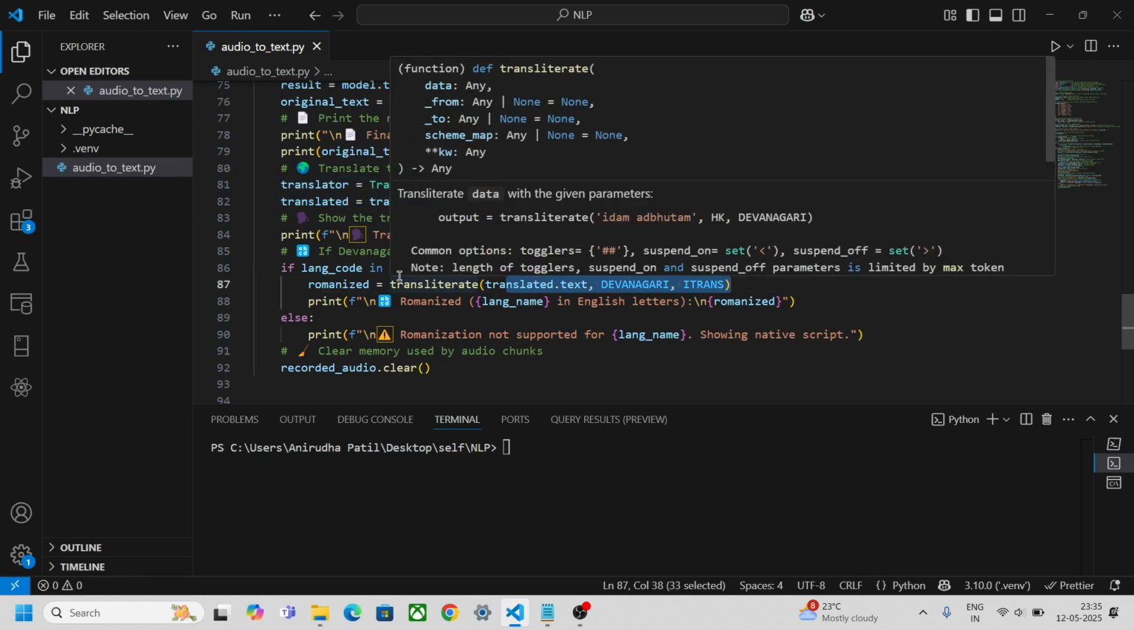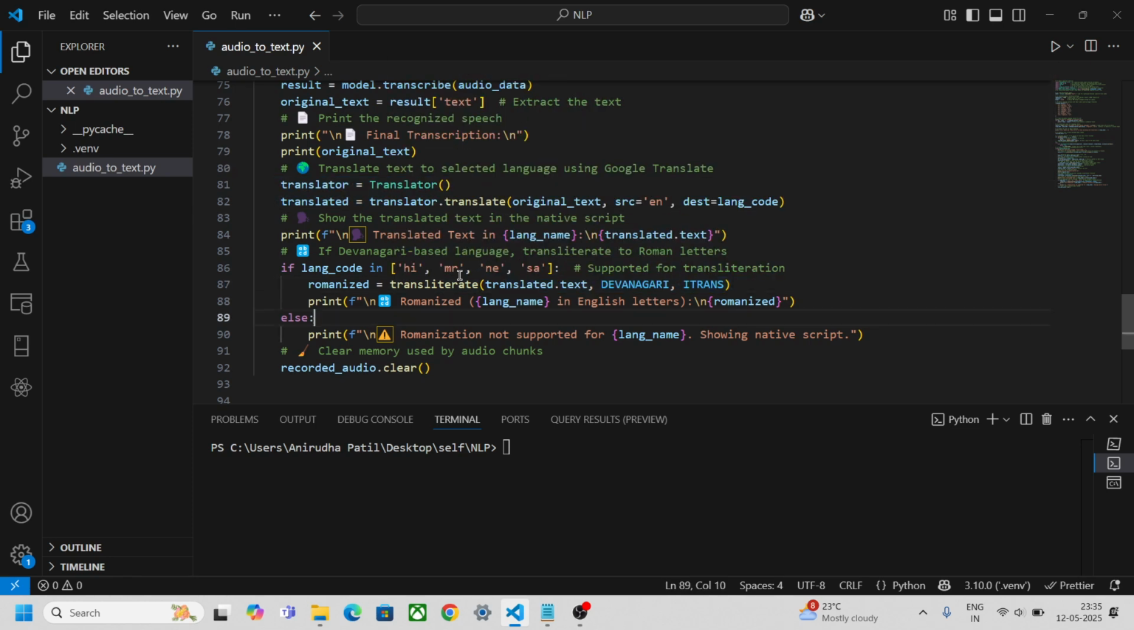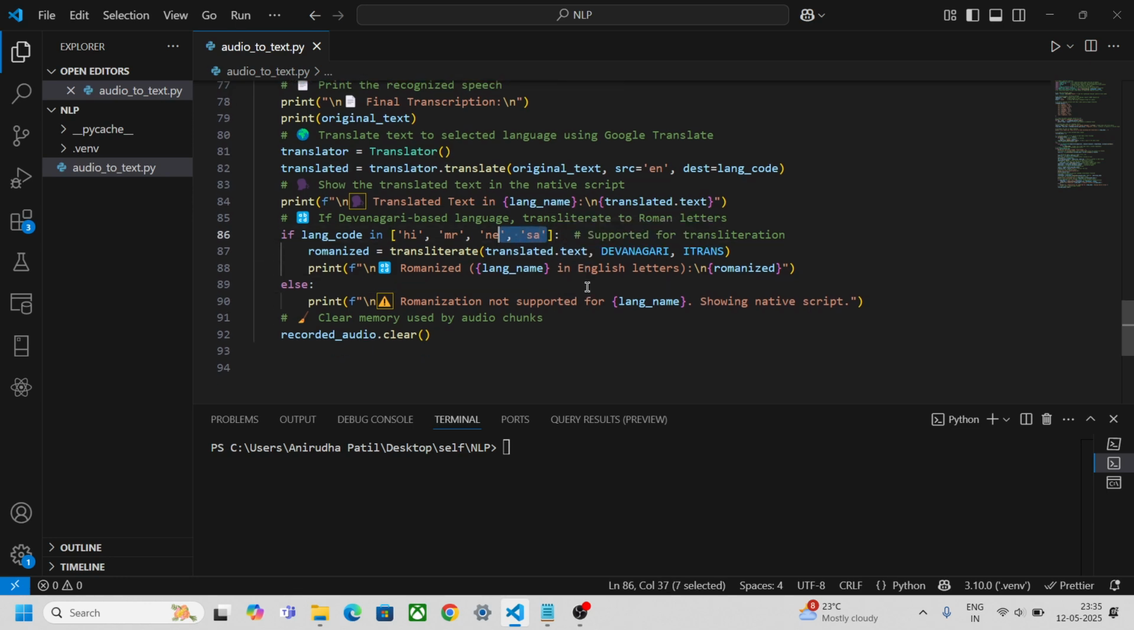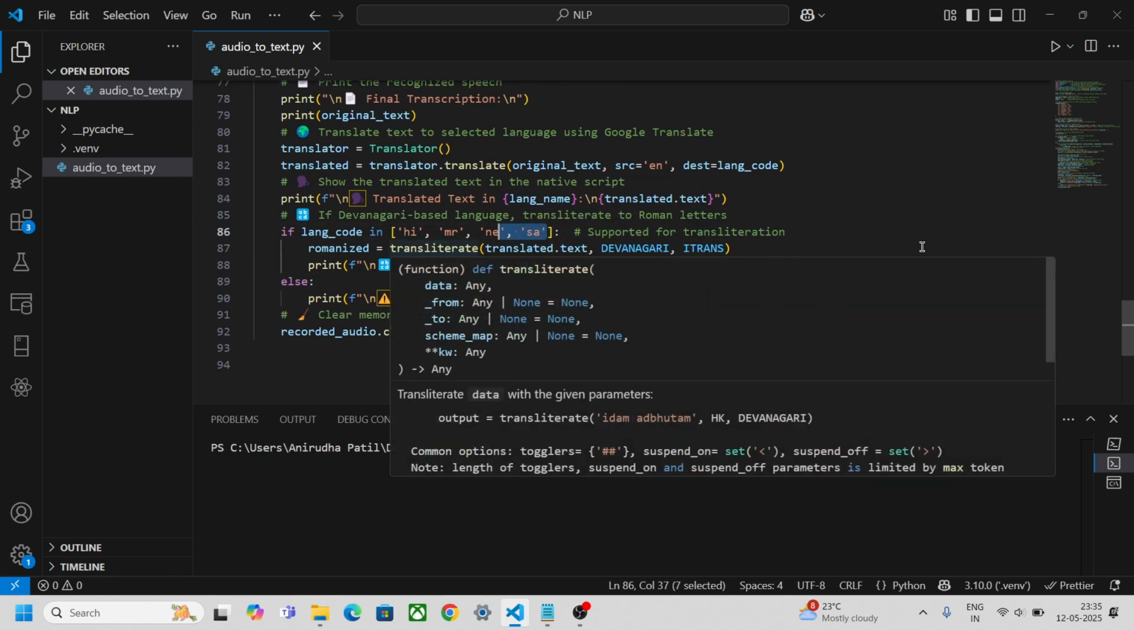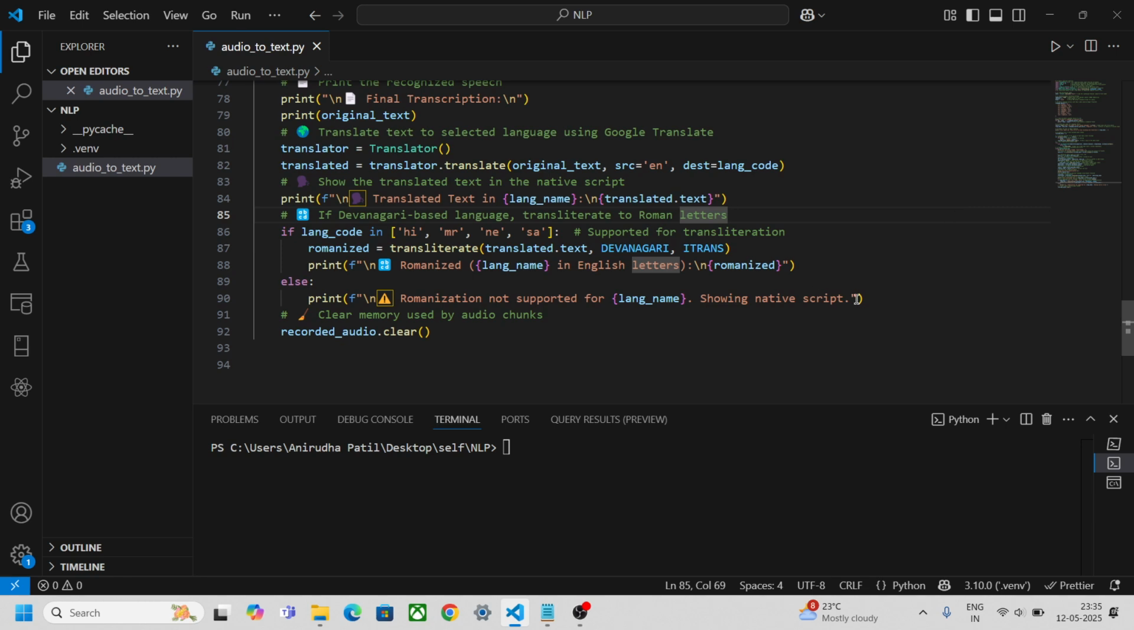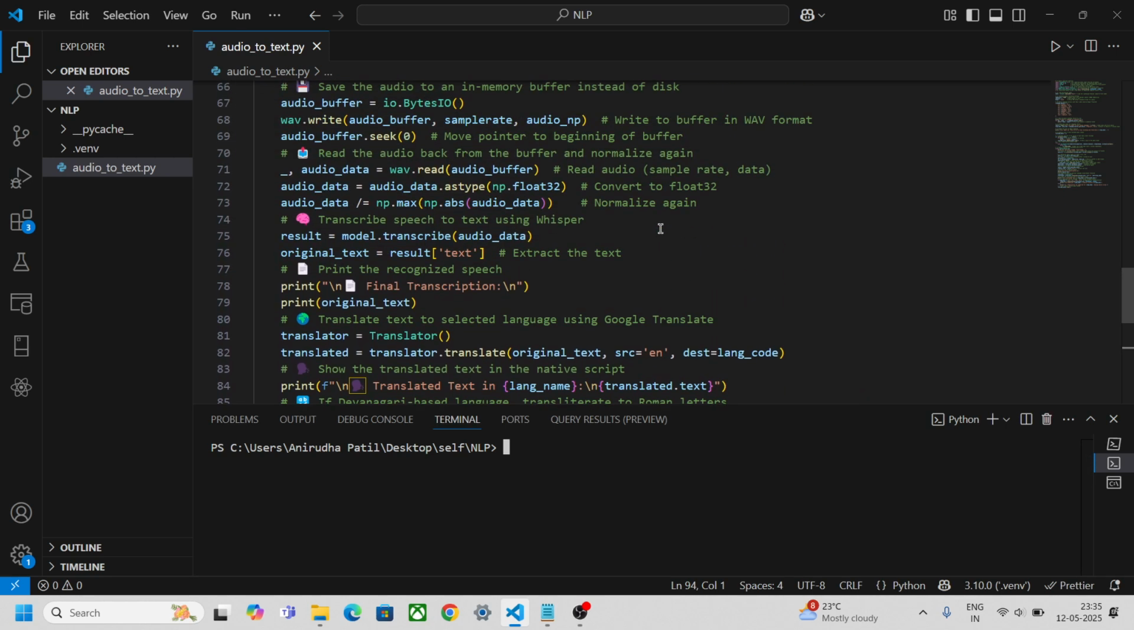So the translations supported by Devanagari are Hindi, Marathi, and I think Sanskrit and a few others. It prints both in Romanized form and in the language, that is English. And finally we clear the memory. Okay, so now we will run this and see what it can translate.